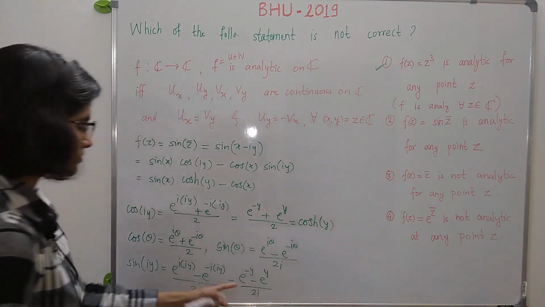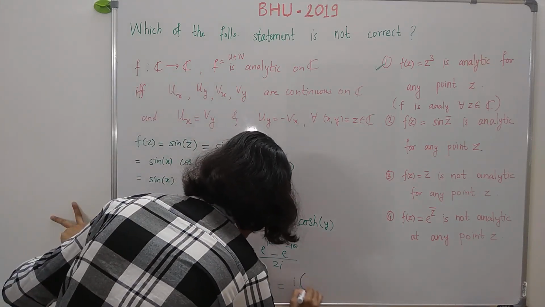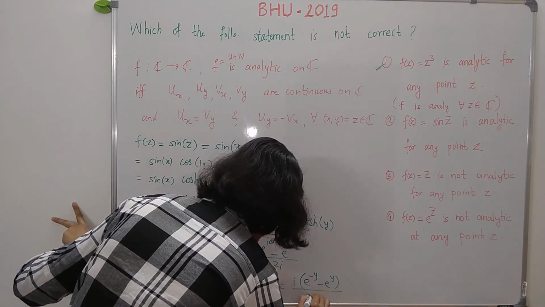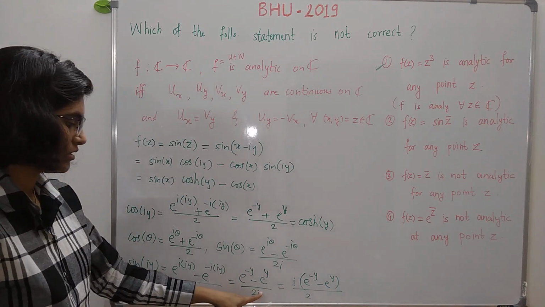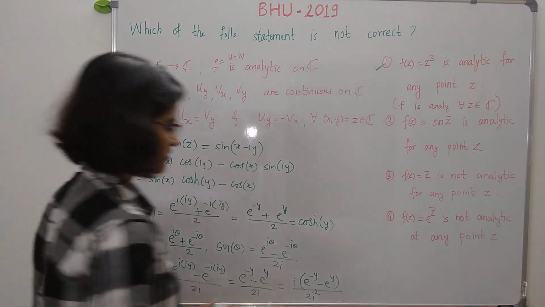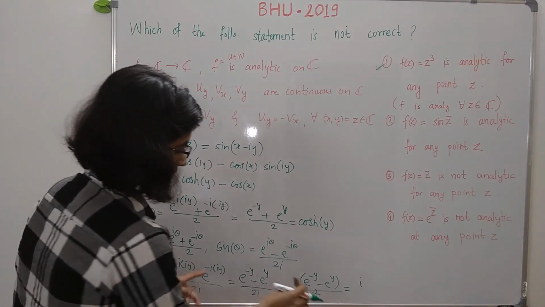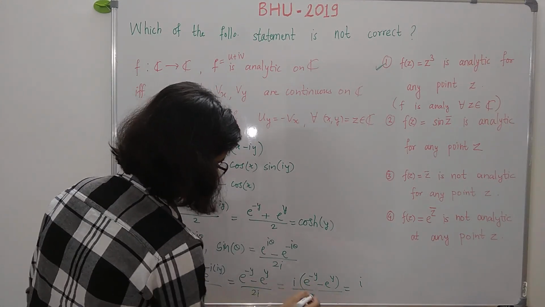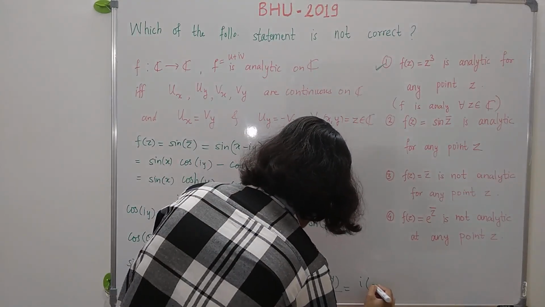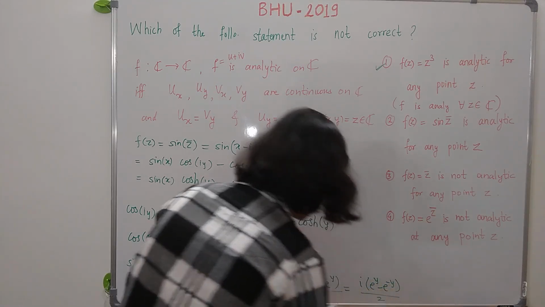Right. Now you just multiply and divide by i, you will get i into e raised to minus y minus e raised to y, divided by 2 into this i into i, which is i squared. Now let us simplify this. So this is just equal to i into, now just note that i squared is minus 1, so this is minus 2. Now you multiply this here. So it is i into e raised to y minus e raised to minus y divided by 2.